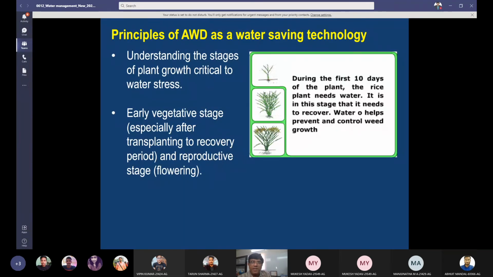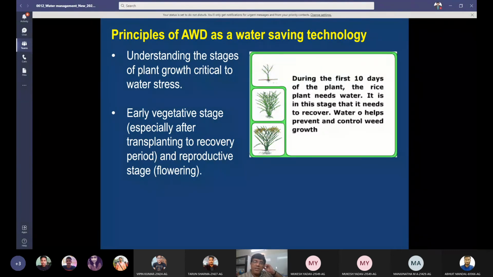Principles of alternate wetting and drying as a water saving technology. It requires understanding the stages of plant growth critical to water stress. So we need to coincide the irrigation application time with the critical growth phase. Suppose it is flowering. At flowering, irrigation should be given immediately.